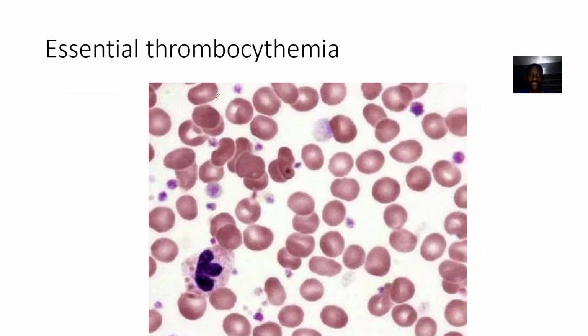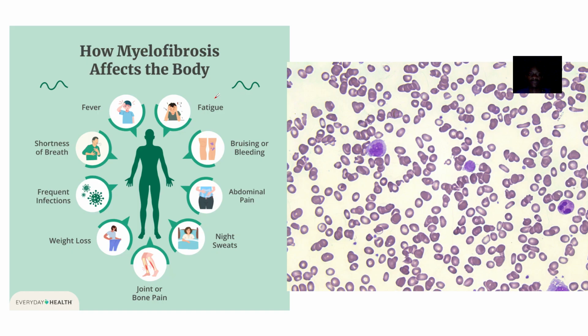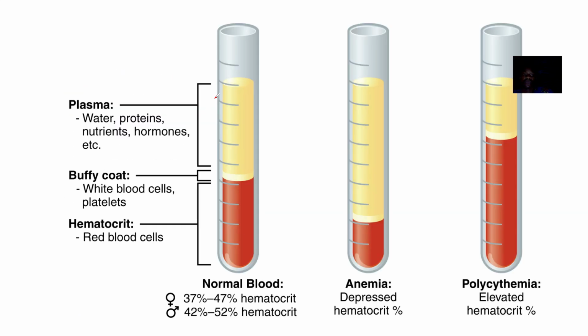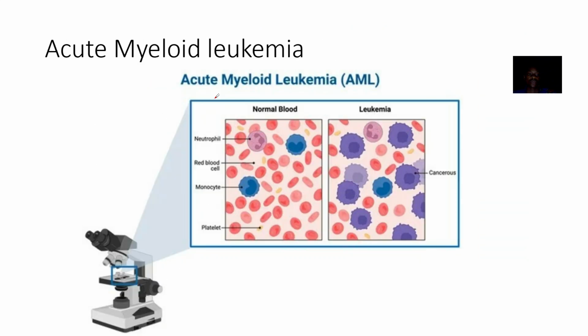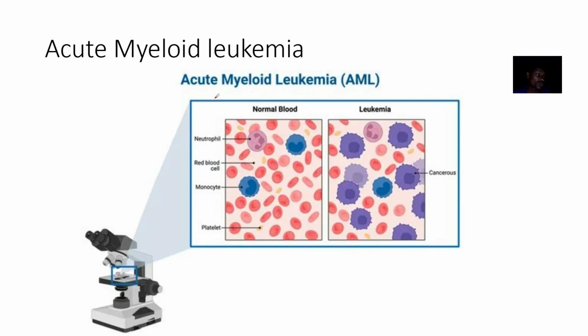Primary myelofibrosis is like the main one. This is essential thrombocythemia, where there's increased production of platelets. This is polycythemia, right? Then this is myelofibrosis. All of them, I've made videos on them. So if you want to know them individually, simply comment and I'll get it to you. So this is acute myeloid leukemia, where blood cells of myeloid origin are becoming cancerous.